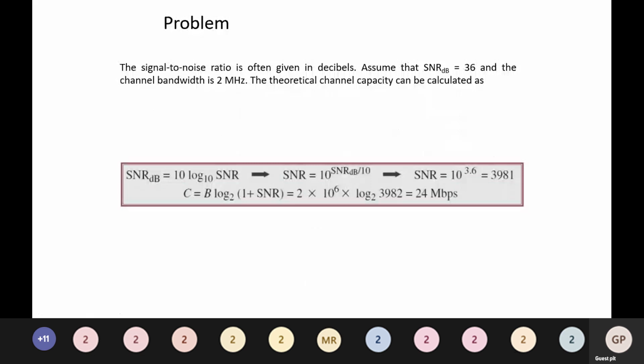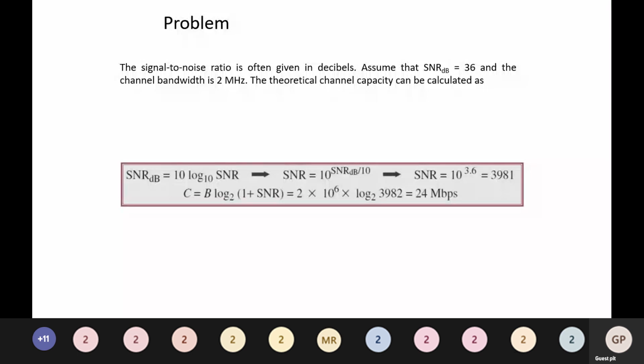So the signal to noise ratio when given in decibels. Assume that SNR in decibels is equal to 36 and the channel bandwidth is 2 megahertz. The theoretical channel capacity can be calculated as follows.